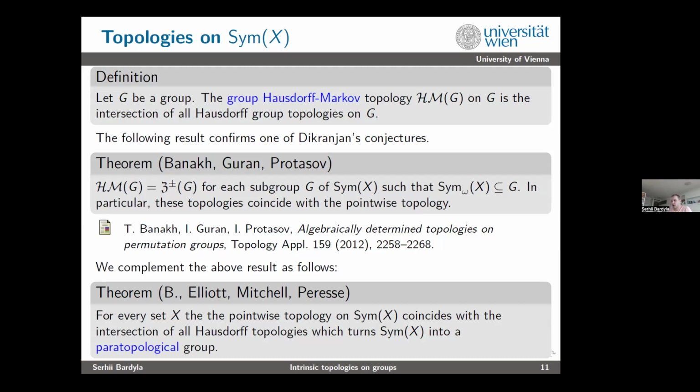So what we did, we complemented the above result as follows. We have a weaker statement because we have it only on the full transformation semigroup of X, but we prove that the pointwise topology is actually the intersection of all Hausdorff topologies which turn it into a paratopological group. Paratopological means that you do not require continuity of inverse.